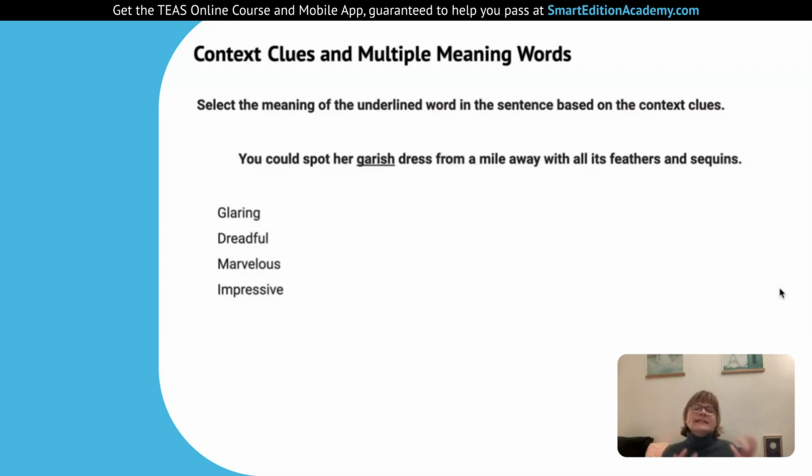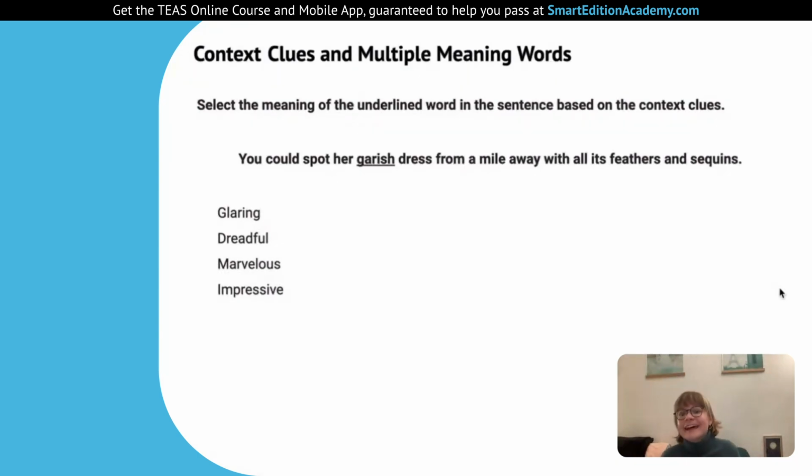So what do they tell us about this dress? We kind of have to go into their perspective. We can't really take our perspective of what we think about feathers and sequins. I mean, maybe if you're the nanny from the TV show The Nanny, you think that's a gorgeous, amazing dress. So you might want to say, oh, that's marvelous, that's impressive. Maybe if you're a more sophisticated, Audrey Hepburn style little black dress, you hate feathers and sequins, you think, oh, that's dreadful. But what do they really tell us about the dress?